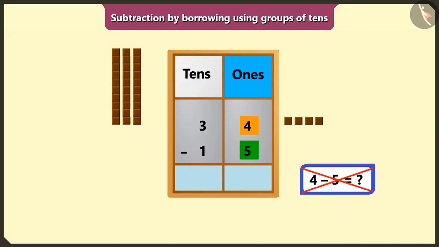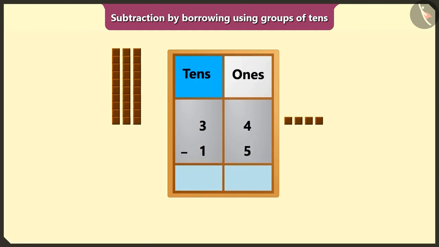We cannot subtract 5 from 4 in the box of ones. So we will borrow 1 ten from the 3 tens in the box of tens. If we subtract 1 ten from 3 tens, then we would have 2 tens. We will write 2 at the top of the box of tens.